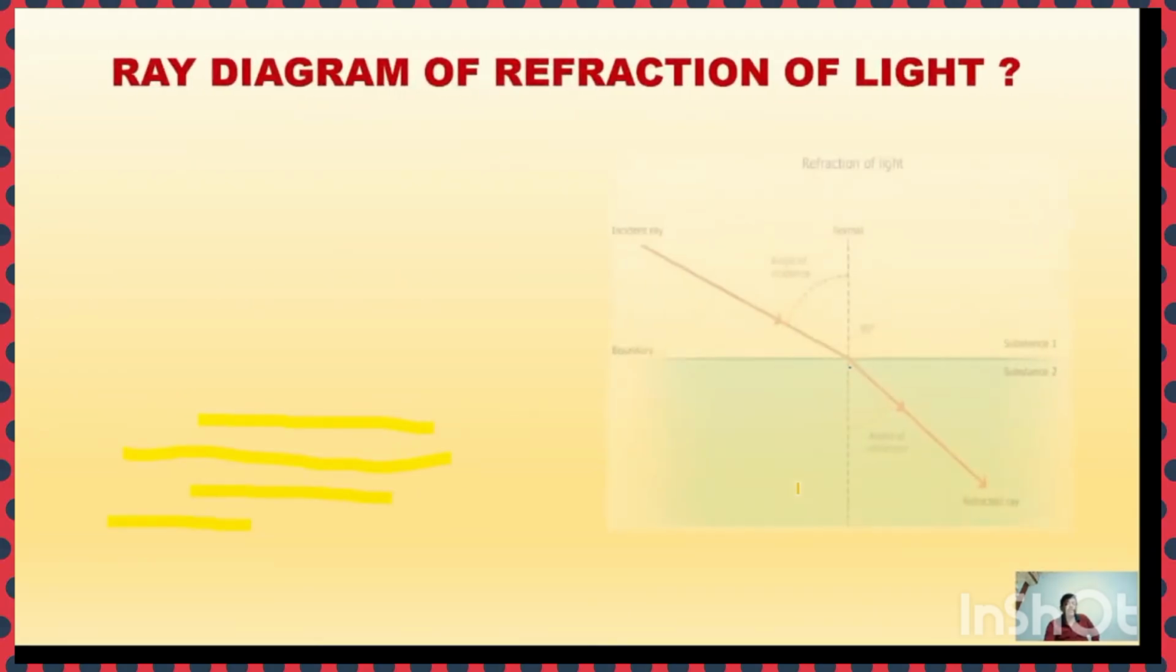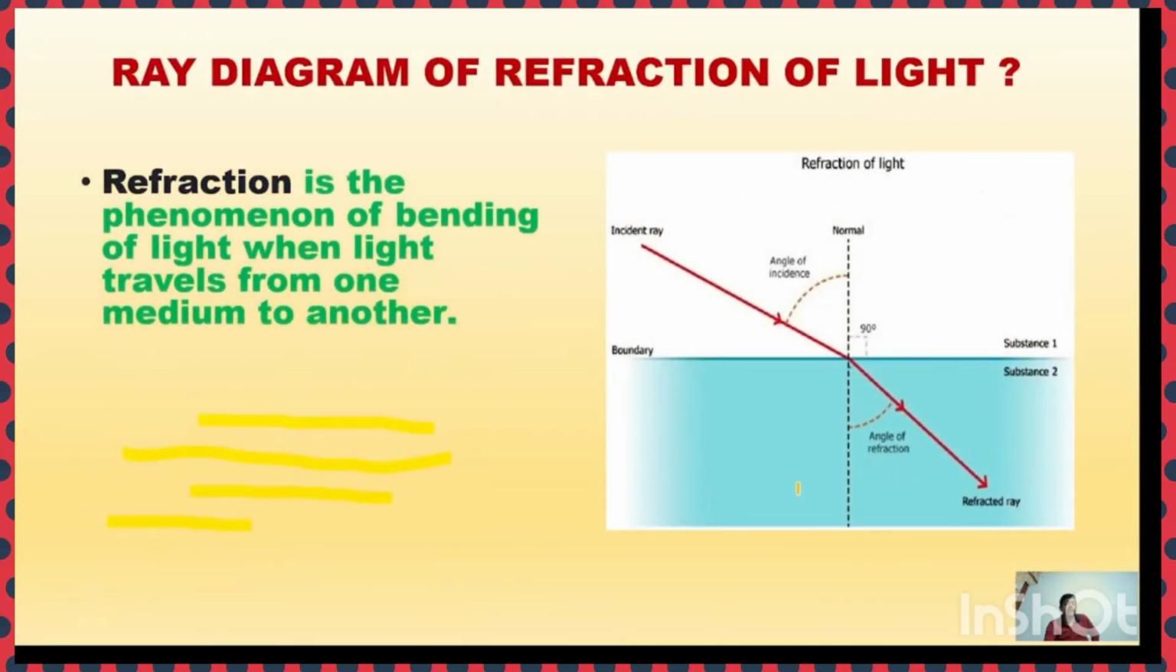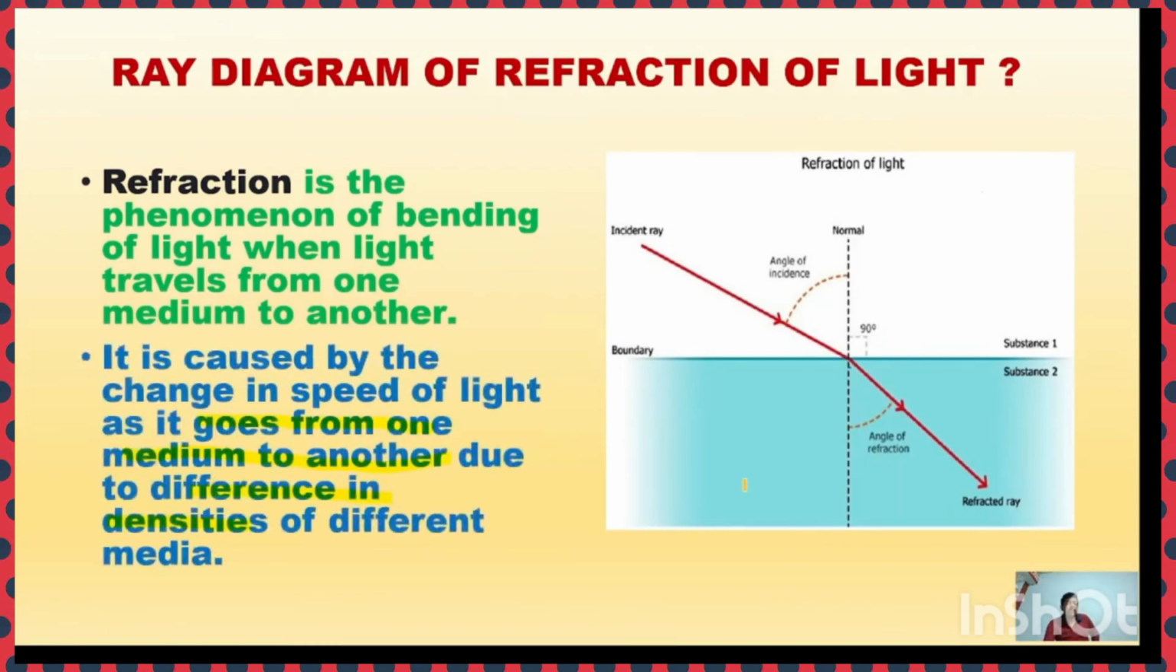Due to greater speed. Here is a simple ray diagram about the refraction of light. Refraction is the phenomenon of bending of light when light travels from one medium to another medium. It is caused by the change in the speed of light as it goes from one medium to another medium due to difference in density and also temperature of different media.